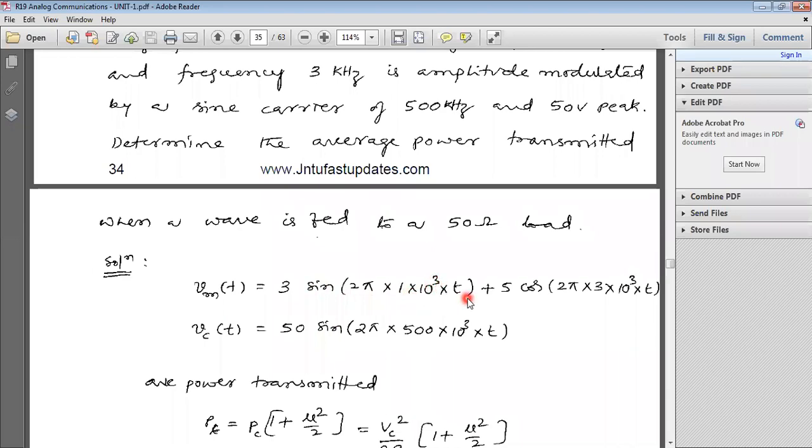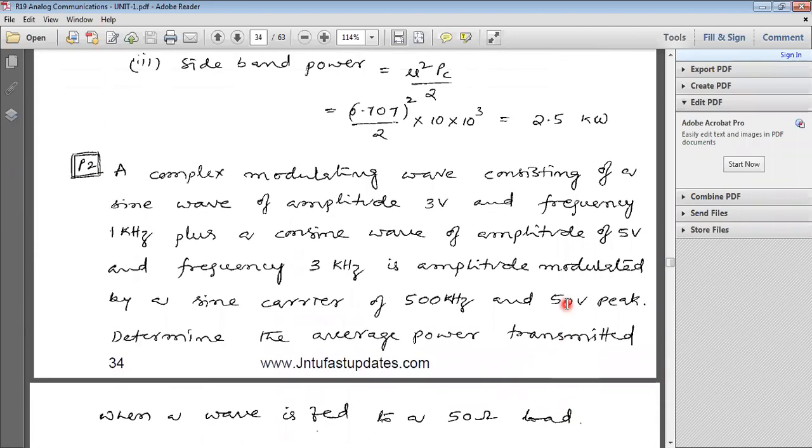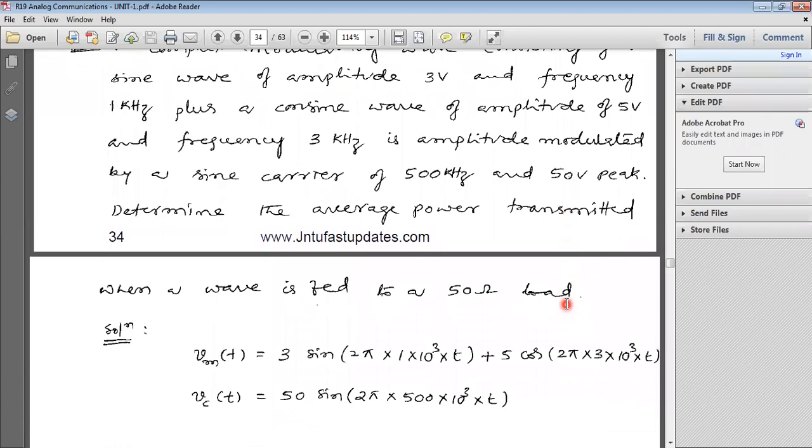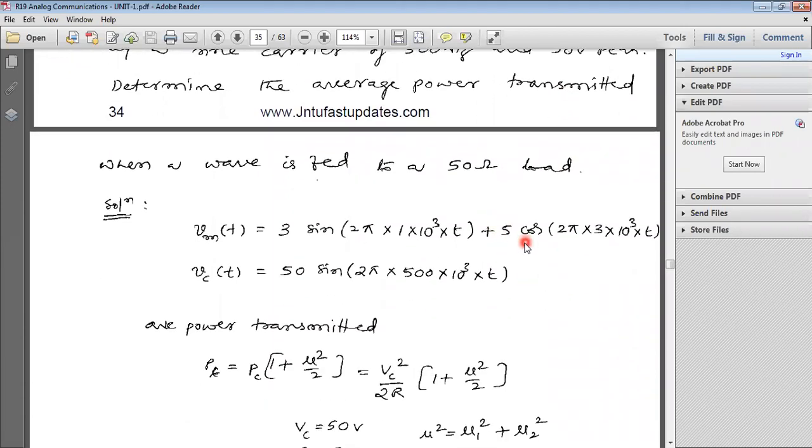Now take the second signal M2 of t. What is the amplitude for M2 of t? 5. Why do we take the cos term? He already mentioned the second signal is in cosine form. So we consider it as 5 cos 2 pi. What is the frequency here? 3 kilohertz. 3 into 10 power 3 into t.